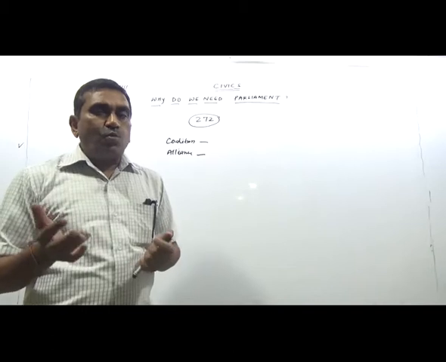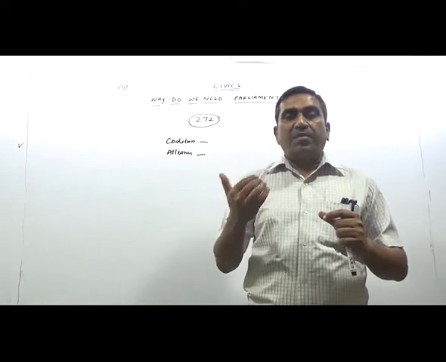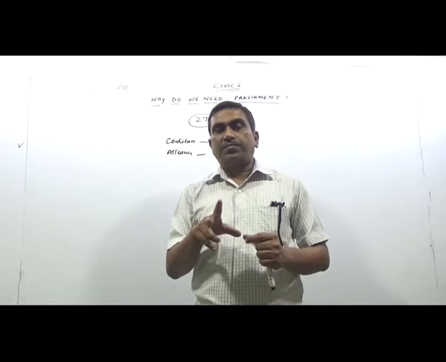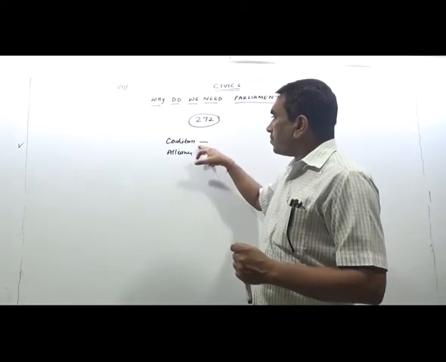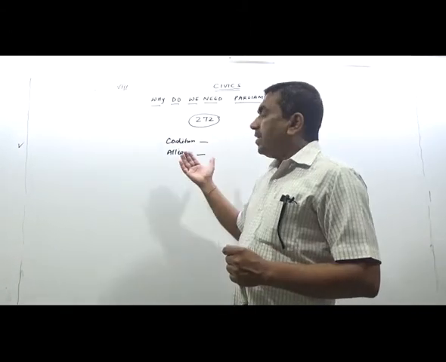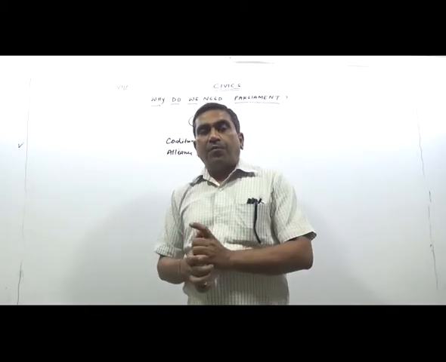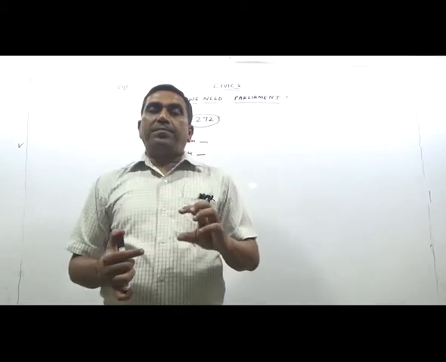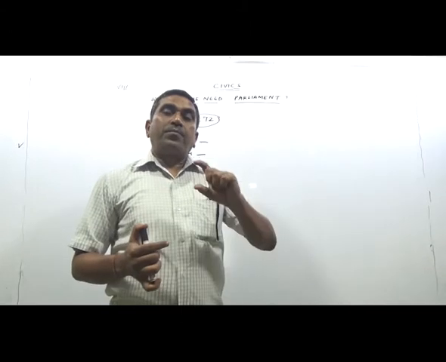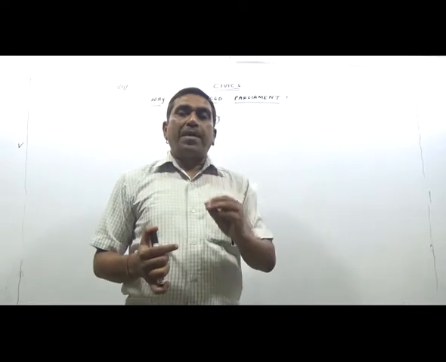Alliance is when two or more parties come together and agree on a common manifesto, a common minimum program, before the election. Just see the difference. In coalition, it is after the election. And in alliance, it is before the election. They agree on a common minimum program.